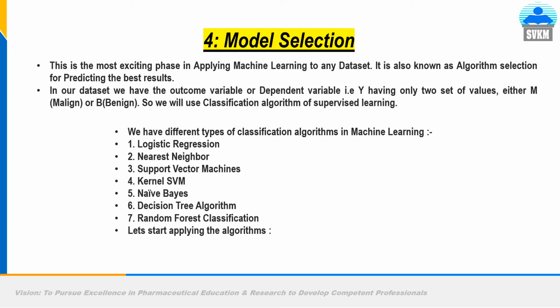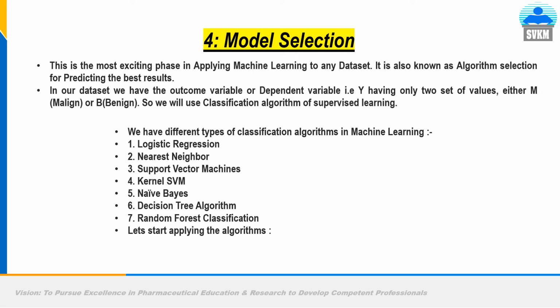Now we are choosing the model. This is the most exciting phase in applying machine learning to a data set. It is also known as algorithm selection or model fitting. In our data set, we have the outcome variable or dependent variable, that is Y, having only two values, either M, malignant, or B, benign. So we will use a classification algorithm of supervised learning. It is supervised learning because we are teaching the model. We are supervising the model, meaning we are teaching the model.